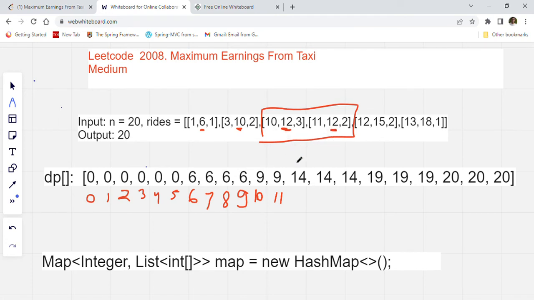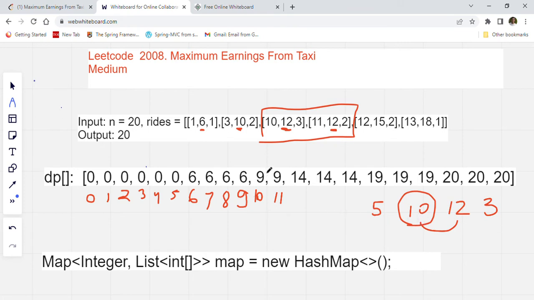Now we want to calculate for each passenger the maximum profit we will earn. So how can we calculate? First, we will get 10, 12, 3, which is the first array from this list. This list will have two values, the two values that I highlighted. Now we will calculate the profit for 10, this one. 12 minus 10 is 2 plus 3 is 5. So 5 is the profit from this passenger, but we have to add the maximum profit that we have earned until point 10, because this passenger is getting into the car at point 10.